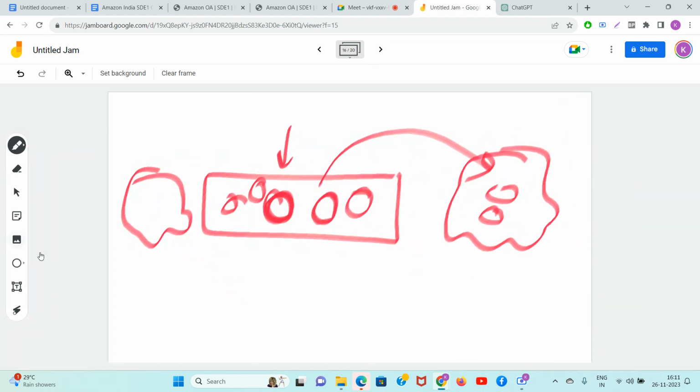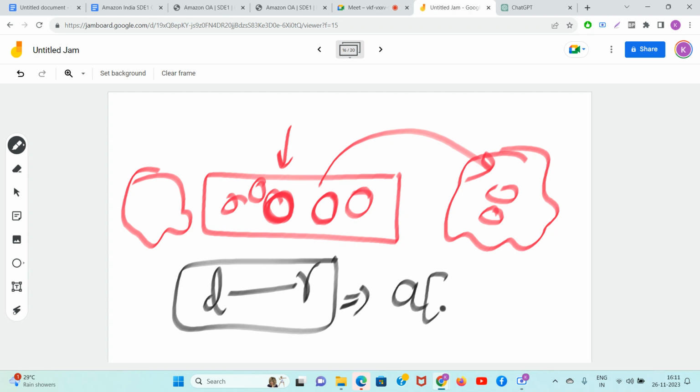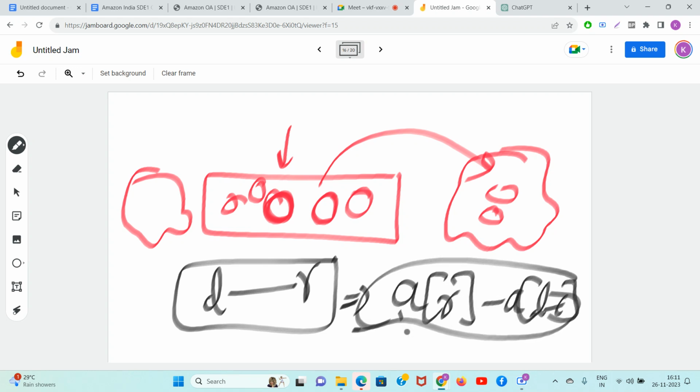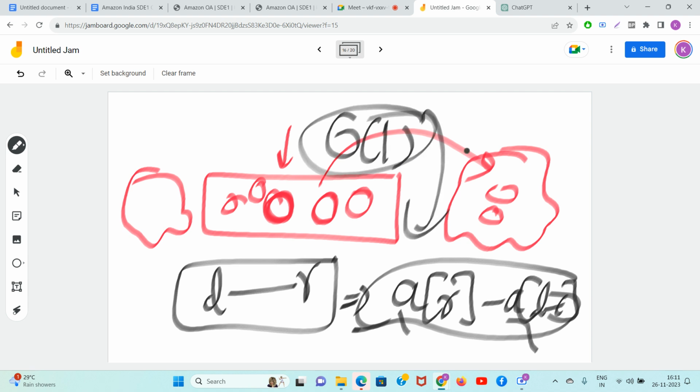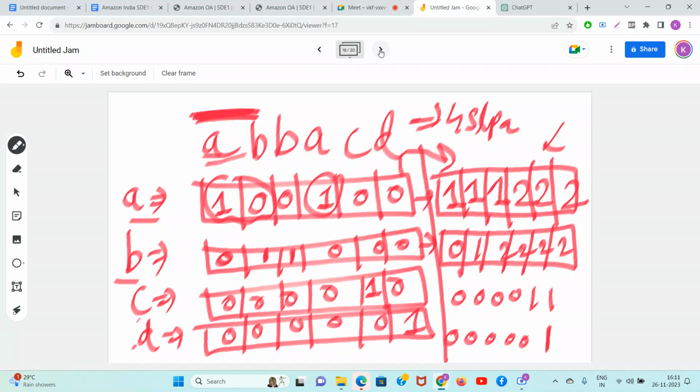So you can instantly know for any range L to R, A is coming for A of R minus A of L minus 1 times, and these values you already know. So in O of 1 time you will come to know how many times A is coming in that particular range. Clear? Good. So guys, in this two dimensional array you will calculate.